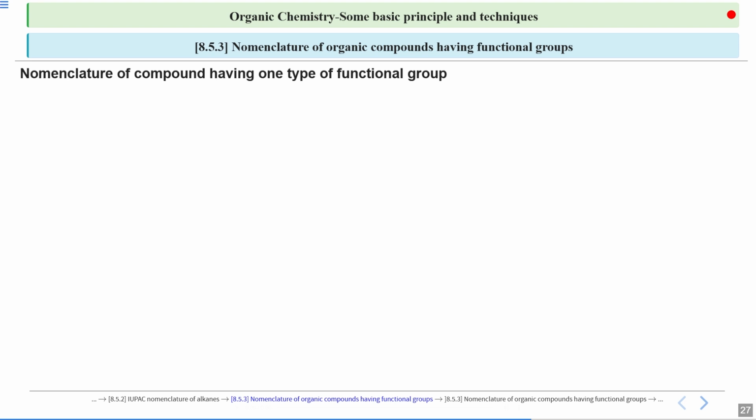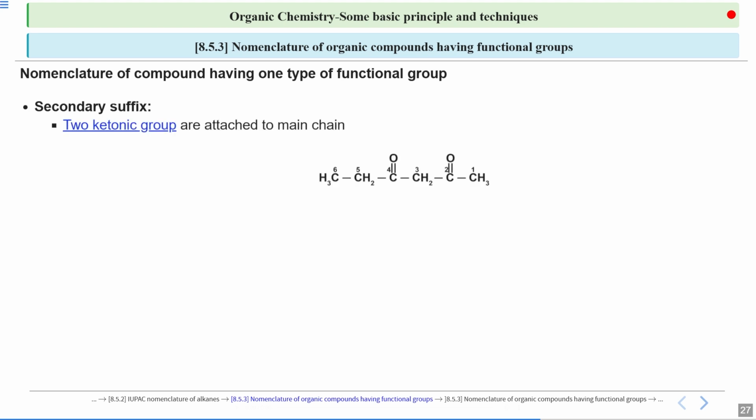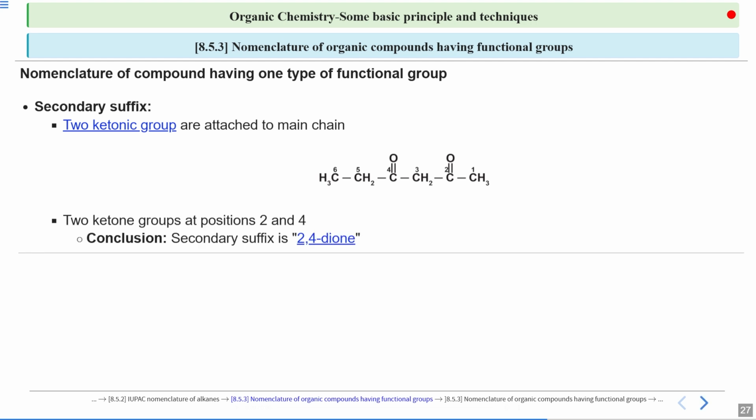Moving on further, the next thing is to decide the secondary suffix. We have done the numbering. To decide the secondary suffix, you can clearly see that there are two ketonic groups. For these two ketonic groups, the position is at 2 and 4, and they are repeated twice. First of all, we will give numbering for both of them. So this is present on 2 and 4, so 2, 4. Then to separate numeral with alphabet, we have a dash, and for two ketonic group, we have di. So 2, 4 dash dione.